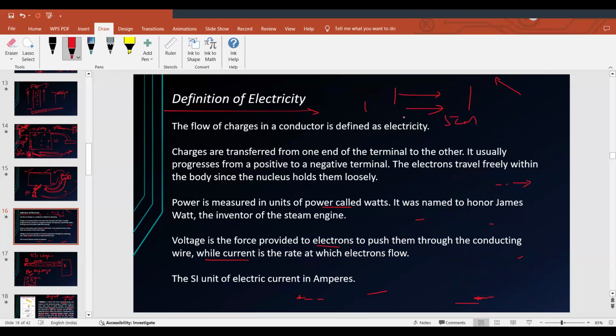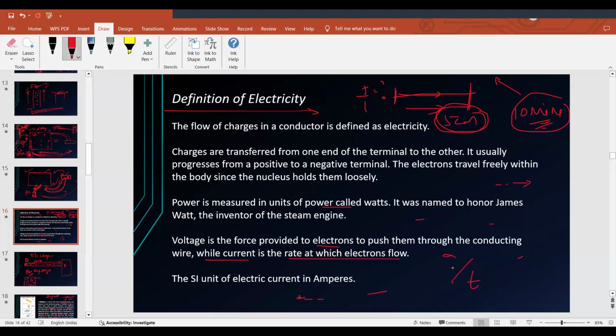In this 5 centimeter wire, in 10 minutes, what is the amount of current flowing? That is nothing but the rate at which electrons flow. What do we mean by rate? In a given amount of time, how many charges are flowing. That's all.